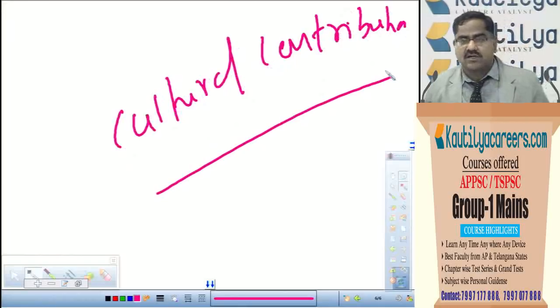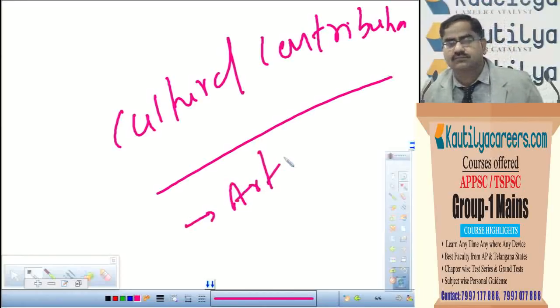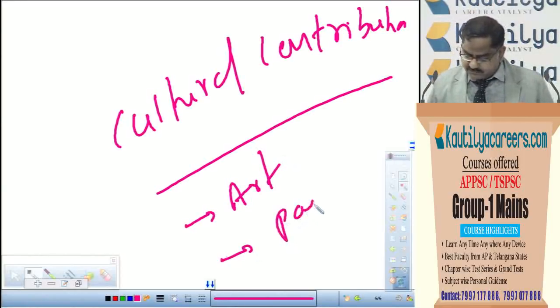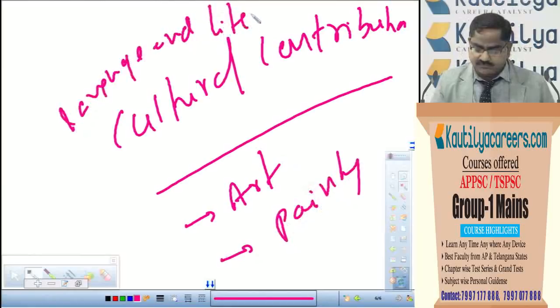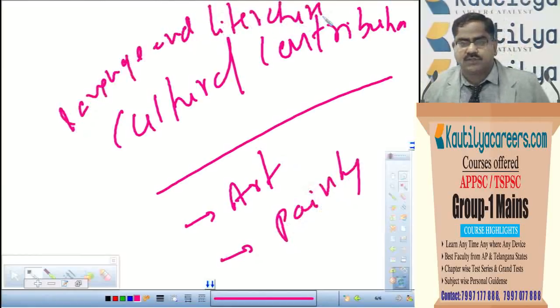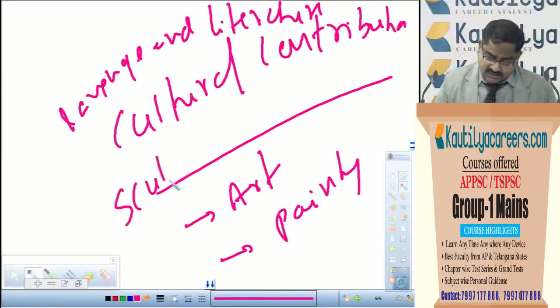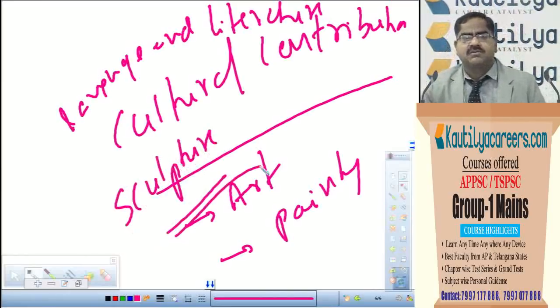What are the topics to be studied under cultural contribution? The topics prominently to be studied under cultural contribution are art and architecture, monuments, what monuments they have left as an indelible impression in the cultural history of Deccan, painting, language and literature. So these are the topics to be studied under the title of cultural contribution, and sculpture is also very, very important. In the sculptural history of Deccan, the age of Shathavahanas is really prominent and striking.